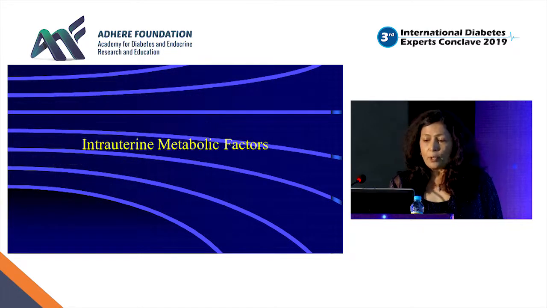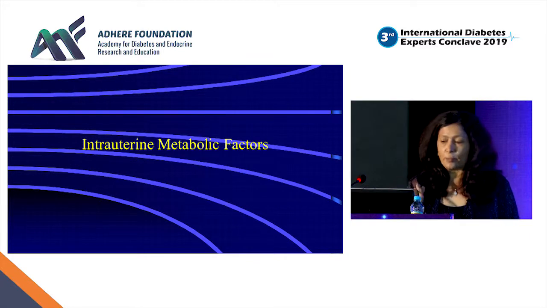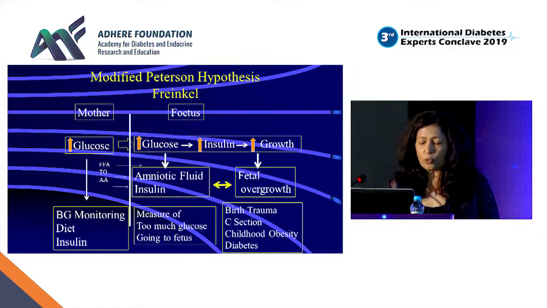So intrauterine metabolic factor, we know this is the modified Pedersen hypothesis. It shows that high glucose increases glucose in the baby's pancreas, that is the fetal pancreas, which responds to this glucose. There is more insulin, being a growth hormone, so the baby has more growth, an overgrowth in the fetus, and it gets converted into fat mass. At the same time, amniotic fluid insulin increases, so there is more liquor, which you routinely see on ultrasound, and which can have some implications, short term as well as long term.